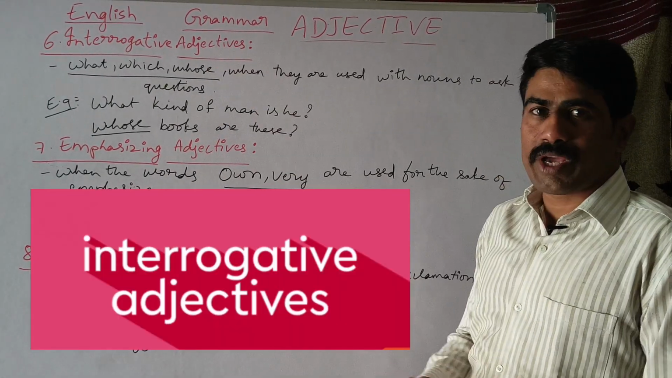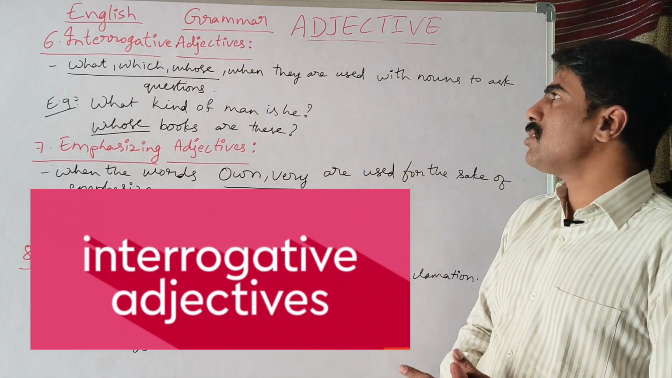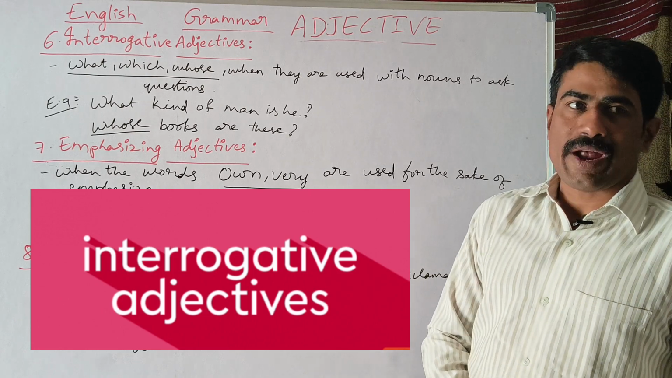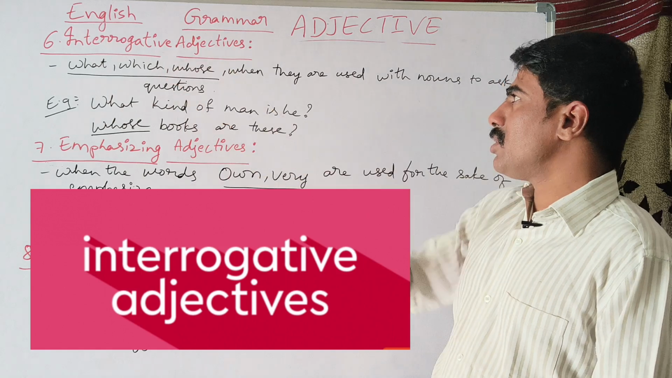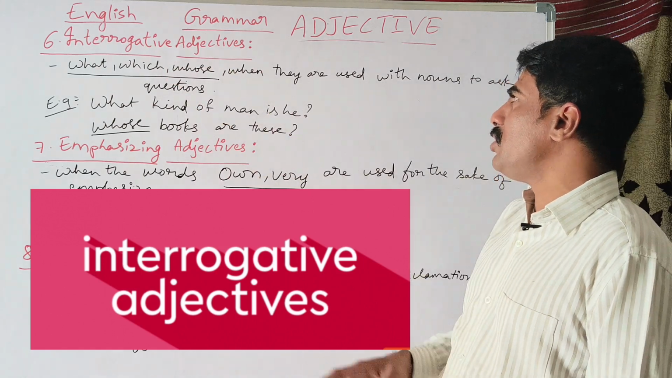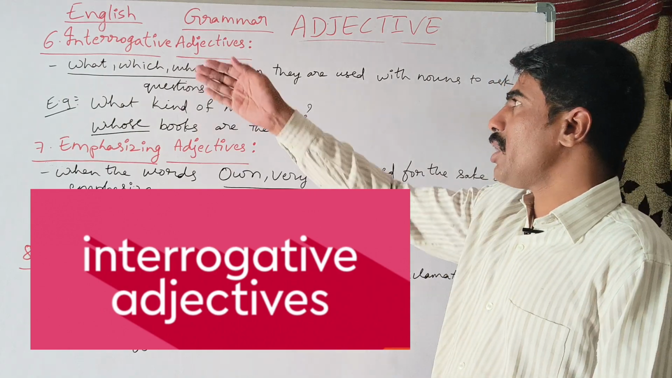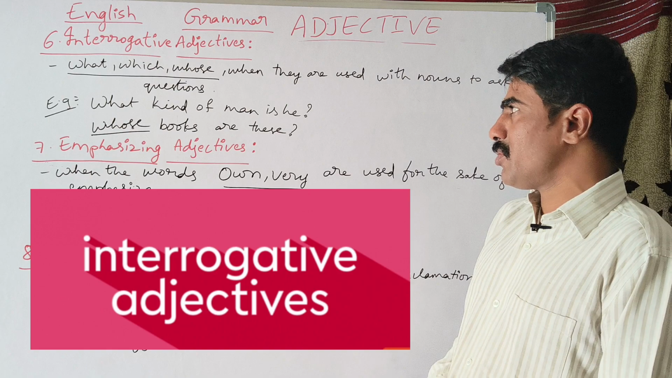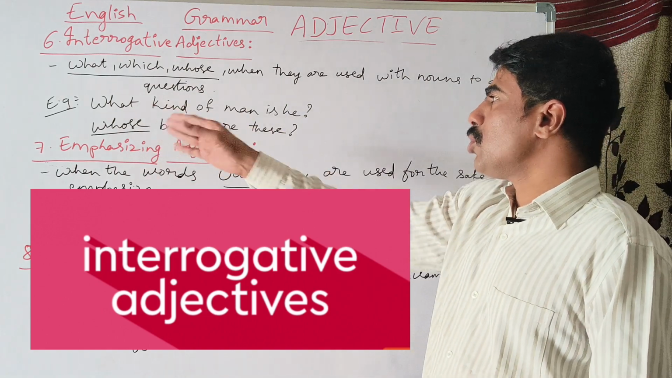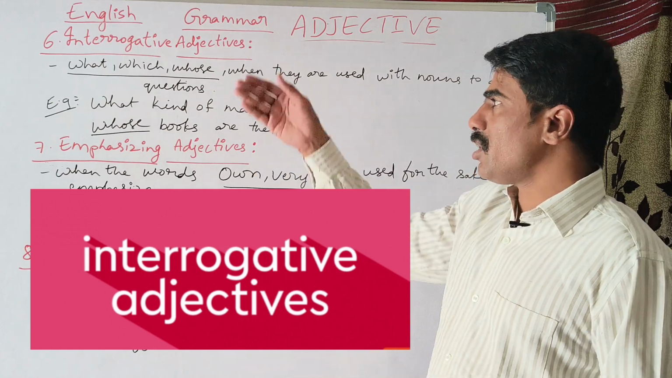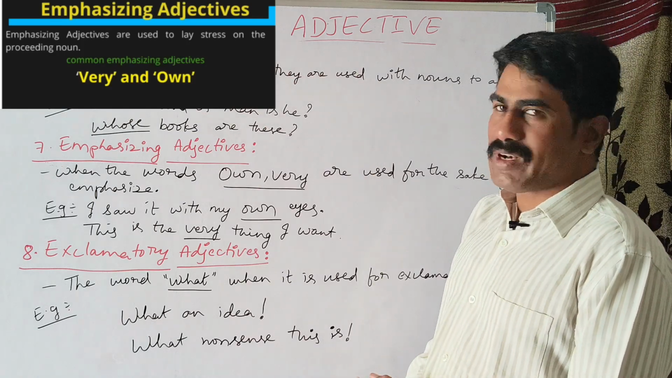Students, now we talk of the sixth adjective, that is interrogative adjectives. Interrogatives means to ask questions, and the words what, which and whose, these three words, when they are used along with nouns to ask questions, are known as interrogative adjectives. If you look at: what kind of man is he, and whose books are these, these are the two examples that we can see. These are the interrogative adjectives.